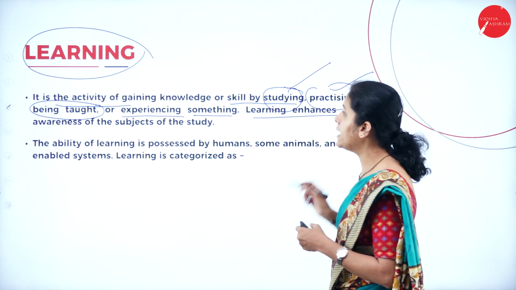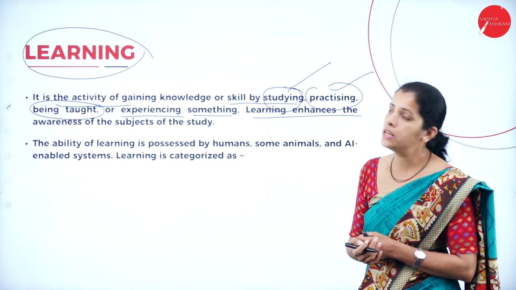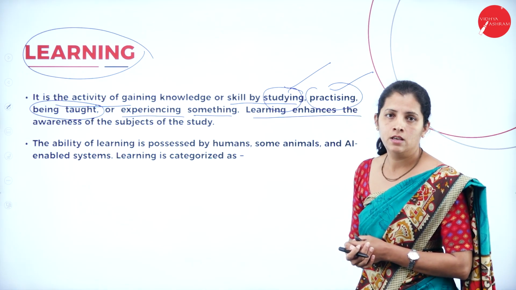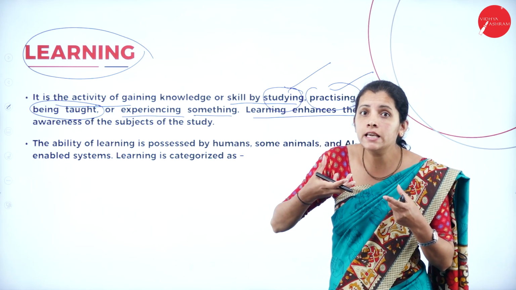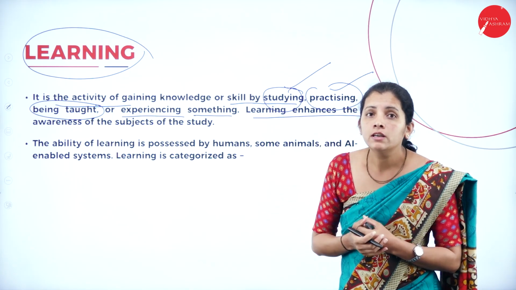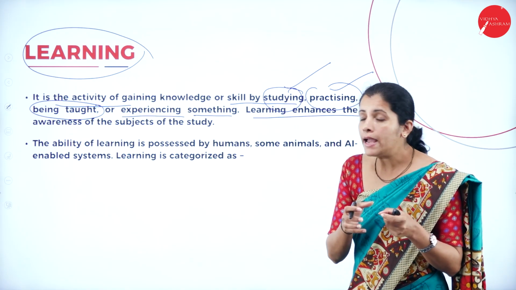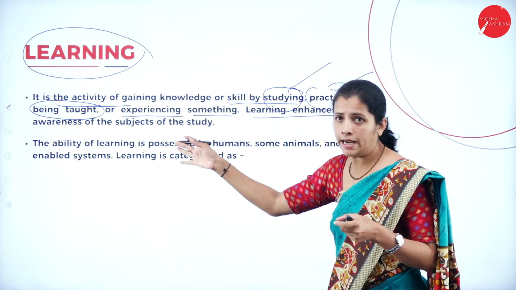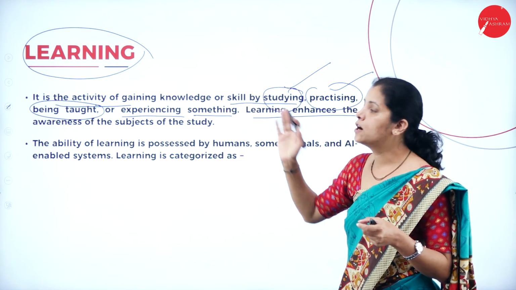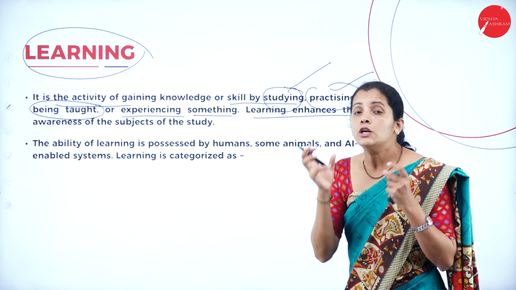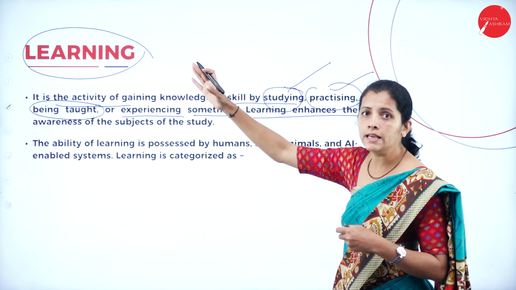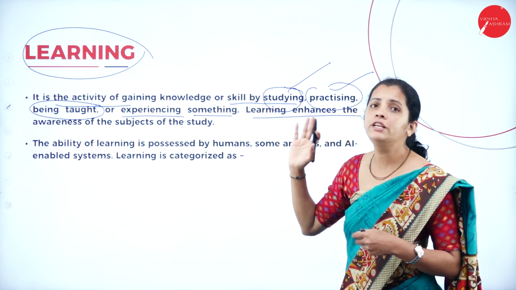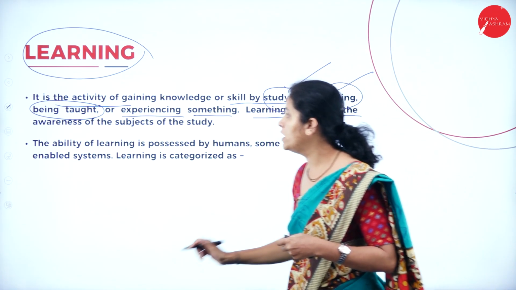So learning enhances the awareness of the subject. Suppose I want to enhance the knowledge about AI, then I'm going to study or practice, or it should be taught by someone. So, what is learning? It is nothing but the activity of gaining knowledge.